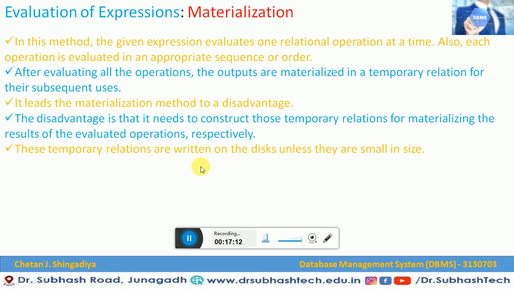So this is the materialization concept in evaluation of expression, and one of the disadvantages that we discussed is that it needs to construct those temporary relations on a disk. So this is a disadvantage, unless they are small in size. So this is what materialization is.